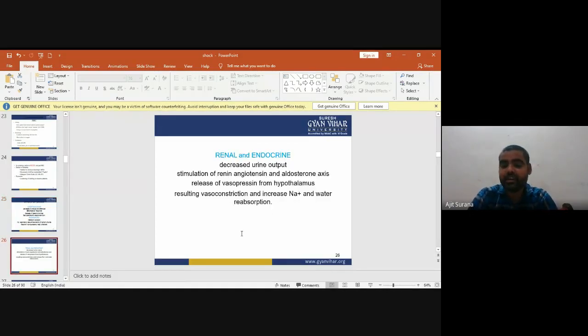Now, the effects of shock on the renal and endocrine system. There is decreased urine output due to shock, stimulation of renin, angiotensin, and aldosterone, and release of vasopressin from the hypothalamus, resulting in vasoconstriction and increased sodium and water reabsorption.